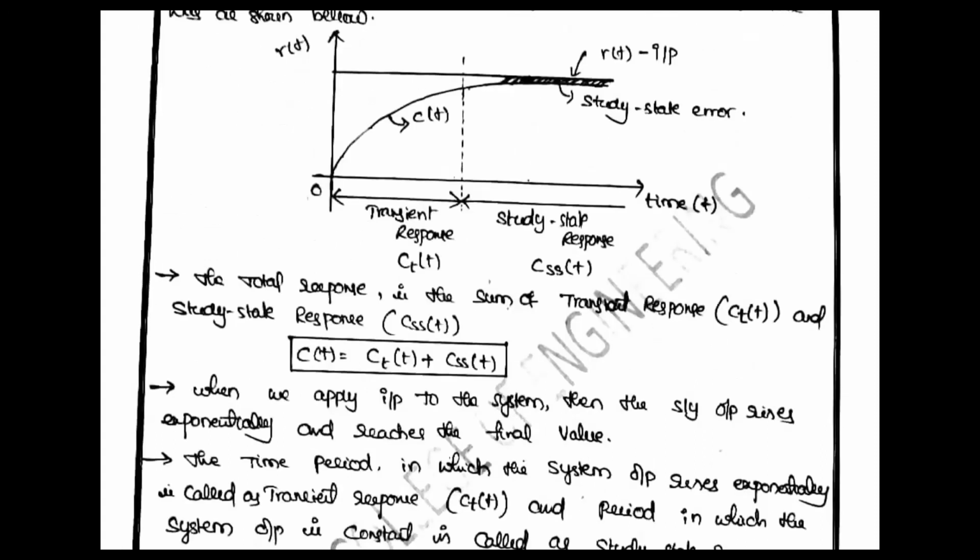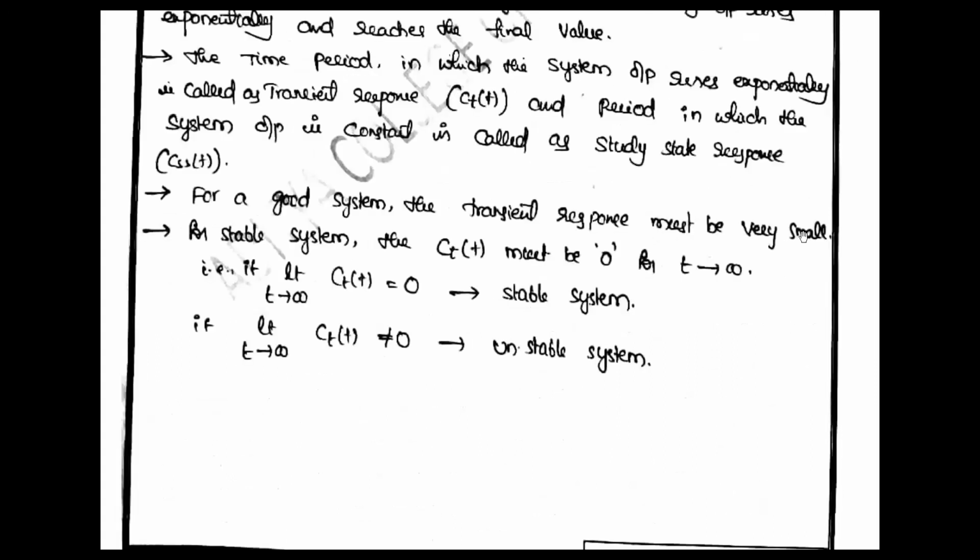So for a good system, the transient response must be very small. In a stable system, Ct of t must be 0 as t tends to infinity; limit t tends to infinity, Ct of t equals 0. If the transient response goes to 0, we call it a stable system. And if the limit t tends to infinity, Ct of t is not equal to 0, it is called an unstable system.